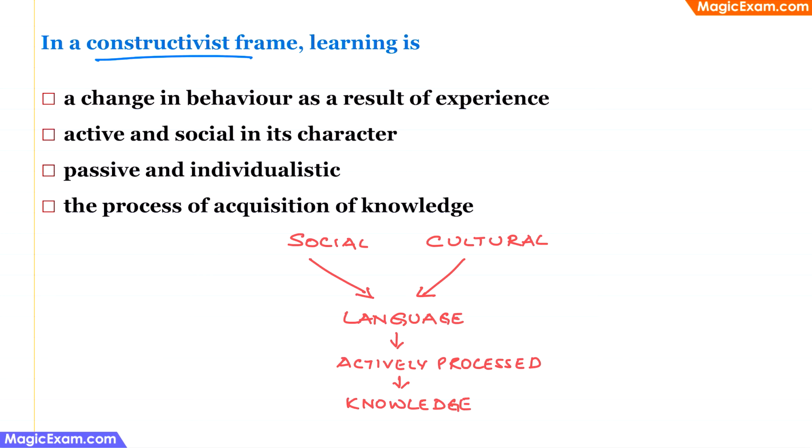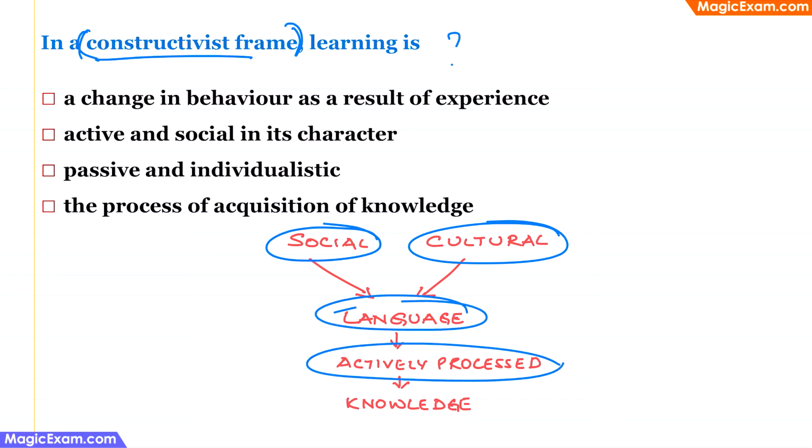In a constructivist frame, that is, in the constructivist theory, right, learning happens through which of the following processes? Now, we are talking about constructivist frame. So, we are talking about Piaget's or Vygotsky's theories here. And when we talk about Vygotsky's theory, you have to remember that Vygotsky said that children receive social inputs, cultural inputs, through language, and they actively process these inputs into knowledge.